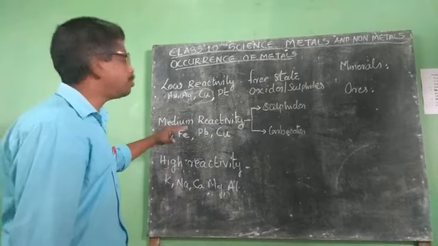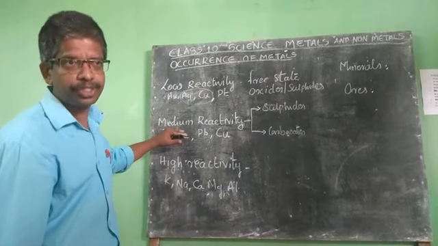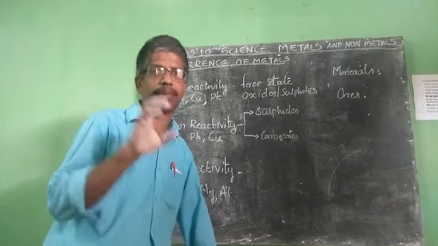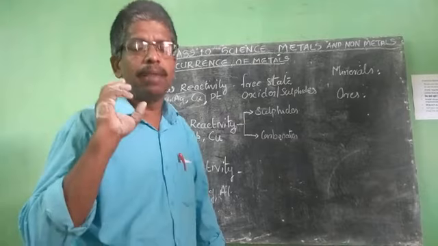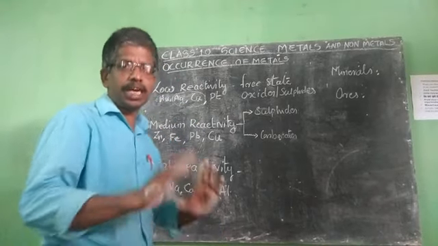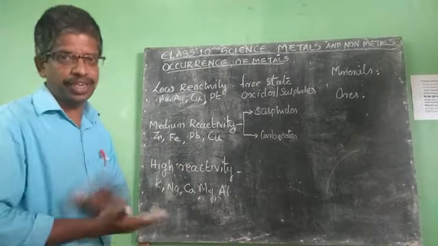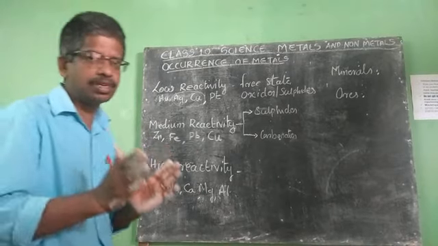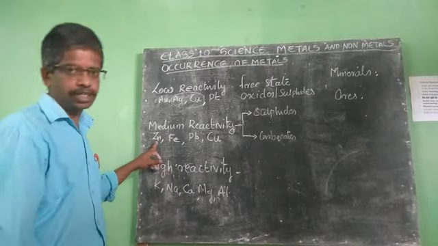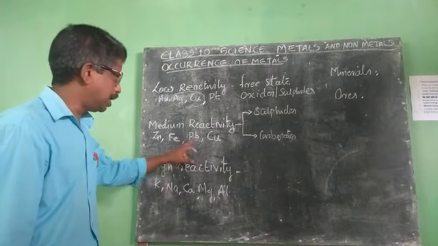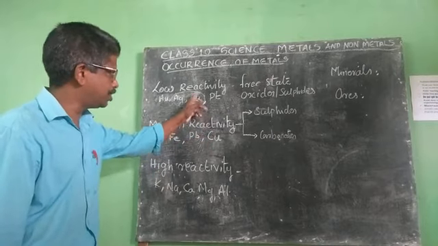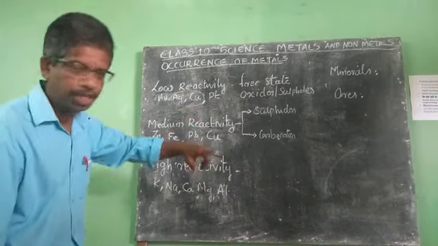Clear? And the metals which are placed in the middle of that reactivity series have a medium reactivity rate, like zinc, iron, lead and copper. That is why I told you no need to get confused here. If we just leave this copper from here also, no issue.